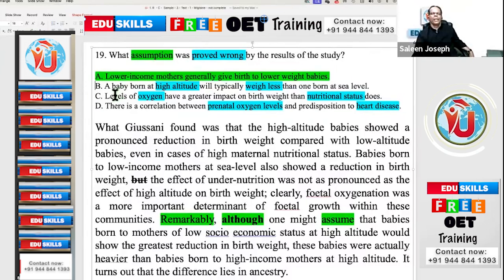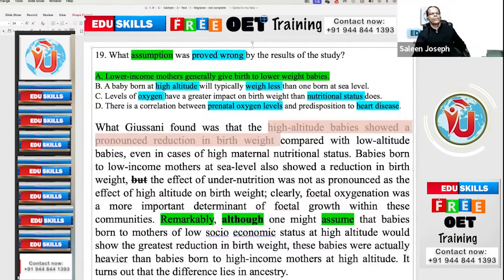Yeah, option B: a baby born at high altitude will typically weigh less than one born at sea level. What Gusani found was that the high altitude babies showed a pronounced reduction in birth weight compared with low altitude babies, even in cases of high maternal nutritional status. So those born at high altitude will weigh less. Correct, no? High altitude will have pronounced reduction in weight. Yes, Father. That's correct.